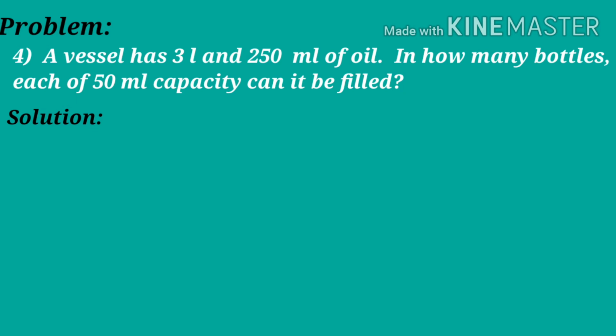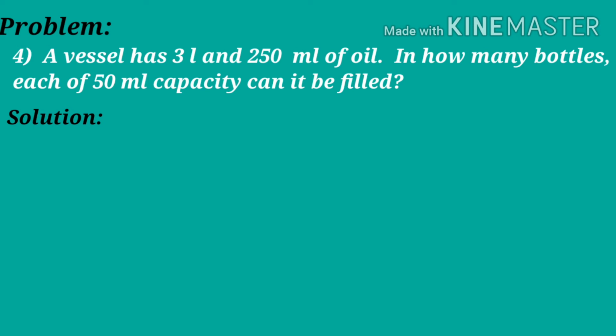A vessel has 3 liters and 250 milliliters of oil. In how many bottles, each of 50 milliliters capacity, can be filled? Here, the capacity of the vessel is 3 liters and 250 milliliters. It means the vessel is filled with 3 liters and 250 milliliters of oil.